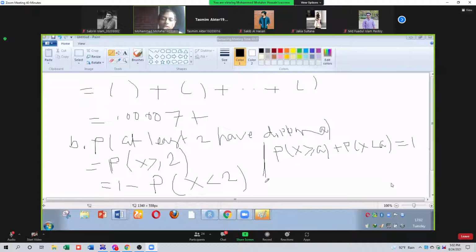Okay. We applied the formula. This one. This formula. Probability of x greater than or equal to a plus probability of x less than a equals 1.